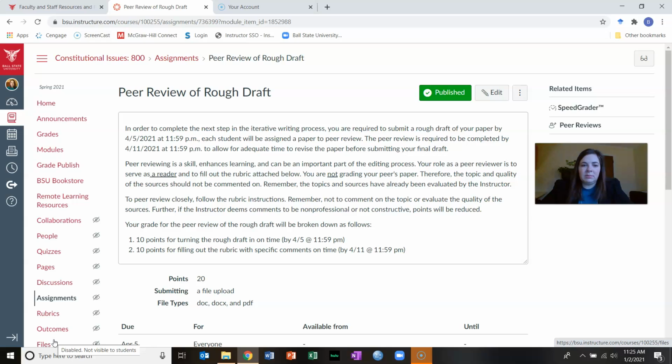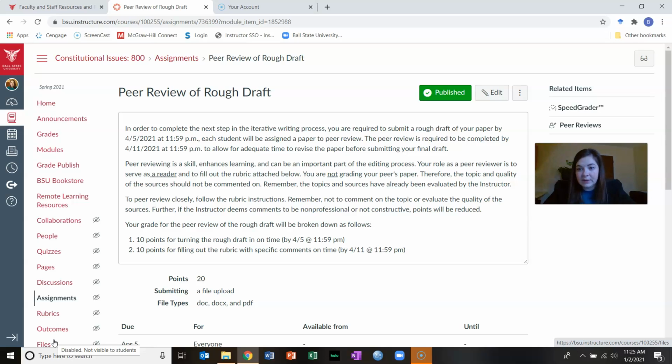As this is part of the iterative writing process, on April the 5th, you will submit your rough draft of your paper in whatever state it's in. Then Canvas will assign you a student's paper to review. You need to complete your peer review by Sunday, April the 4th, and then you will have time to revise and submit your own final draft by April the 25th. You're going to submit your rough draft here on this assignment the normal way on the 5th.